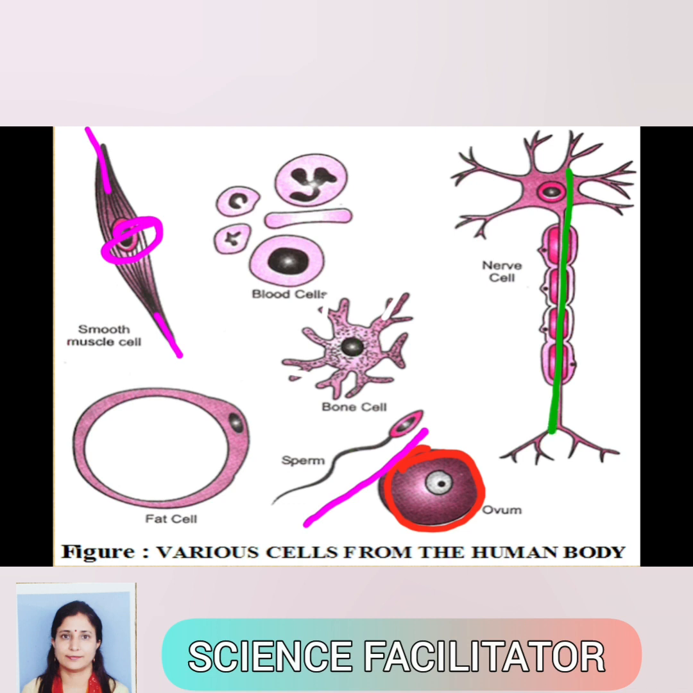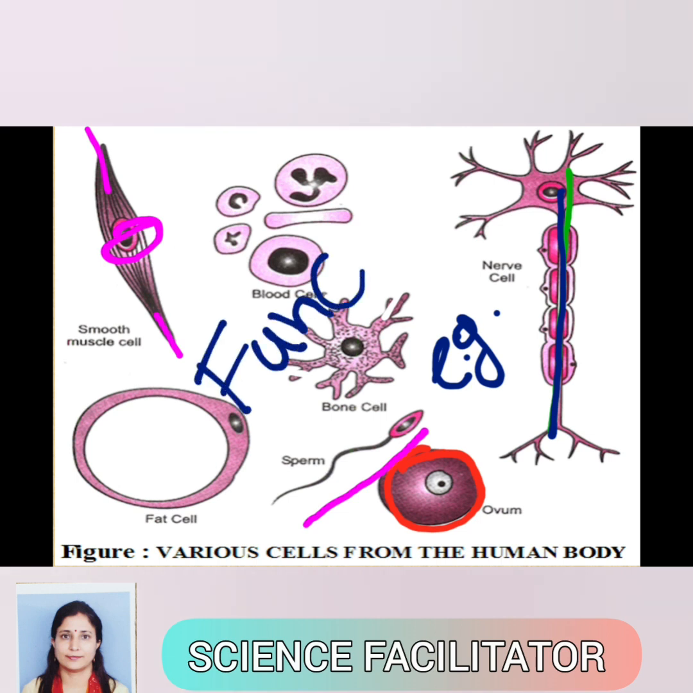These cells are of different shapes. Their shapes are related to their function. For example, a nerve cell is elongated in shape because it transmits or carries the message from one cell to the other cell, or it carries messages from the sensory organs to the brain. So the cell shape is related to their function.